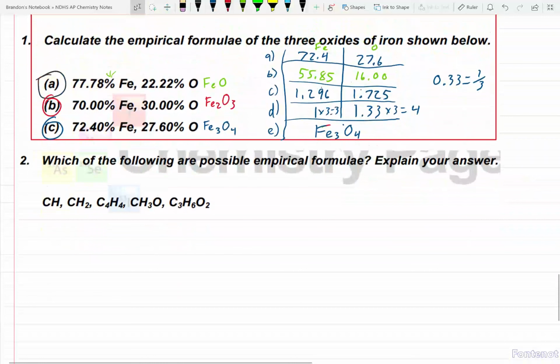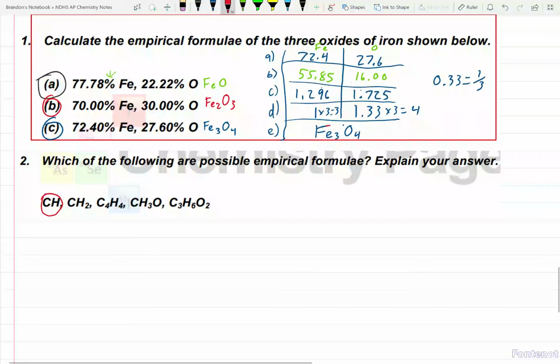There we go. It says, which of the following are possible empirical formulas? Explain your answer. Now, if we remember back, this is just a vocab question. An empirical formula is only the simplest whole number ratio of atoms. So looking at here, I'm going to use red. CH, that's a 1-to-1 ratio. It is empirical. 1-to-2 ratio, I cannot simplify that down any further. It is an empirical formula.